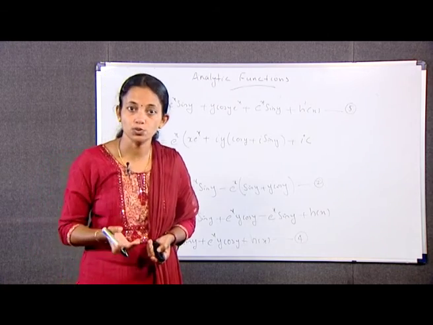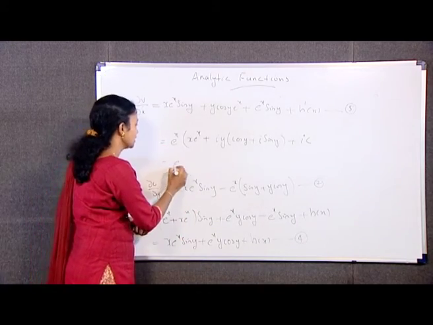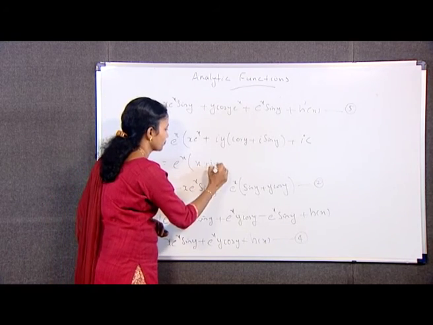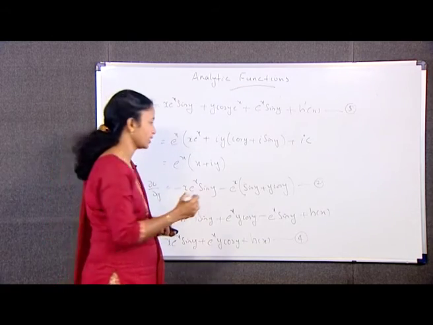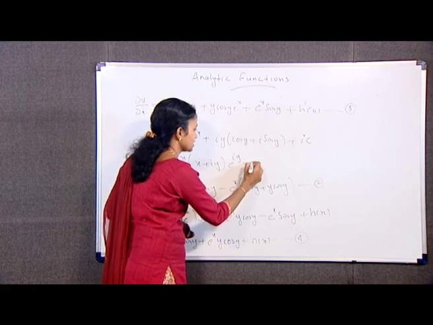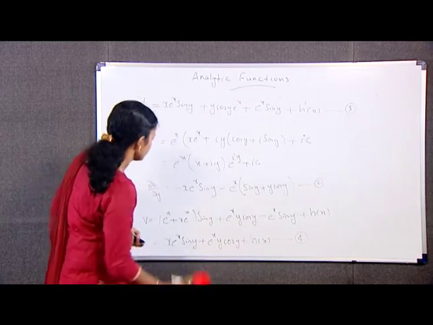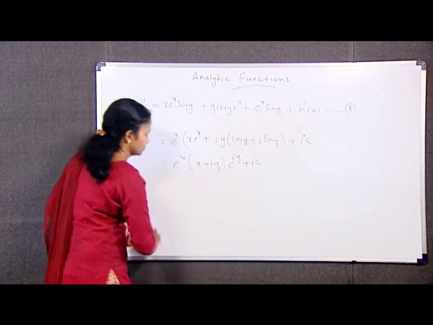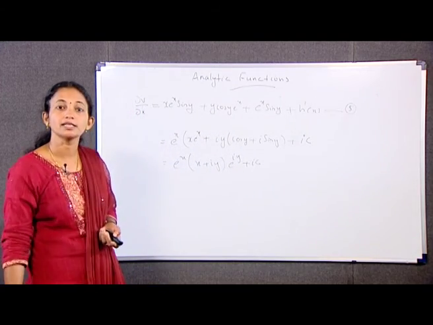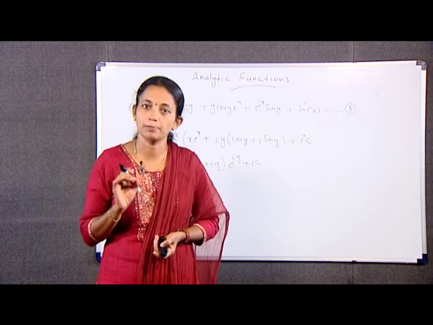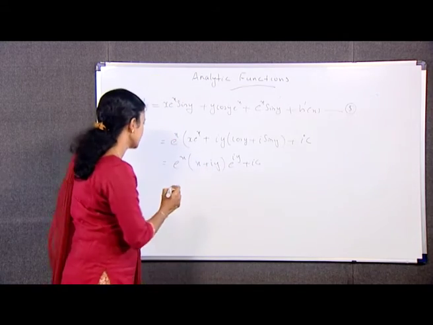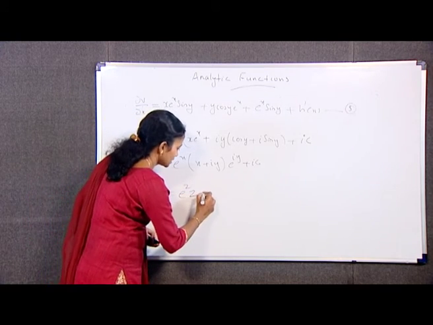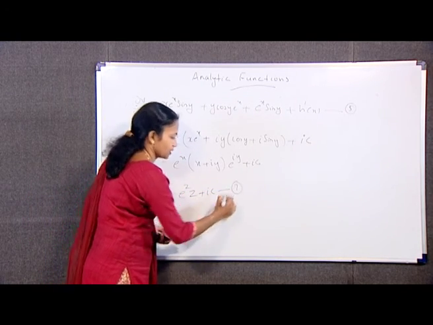That is e^x into (x plus iy) into e^(iy) plus ic. That is e^(x plus iy) into (x plus iy) plus ic, or I can write this as equal to e^z into z plus ic. It is equation number 7.